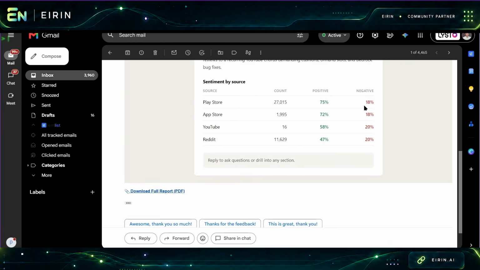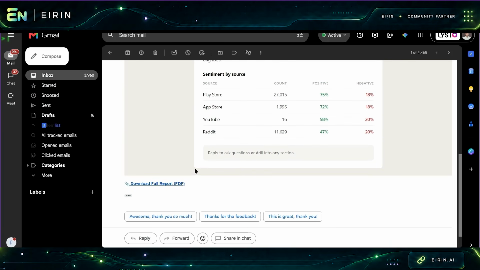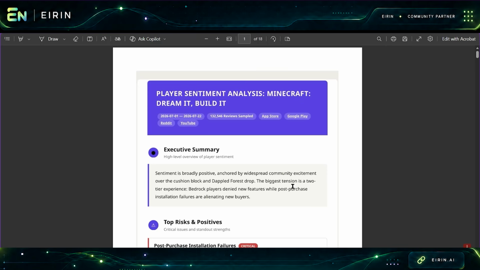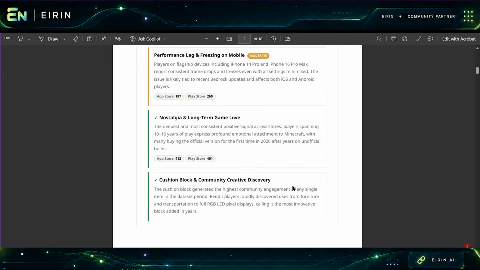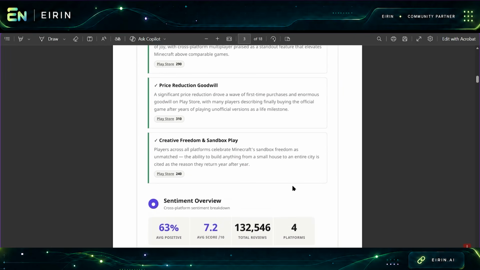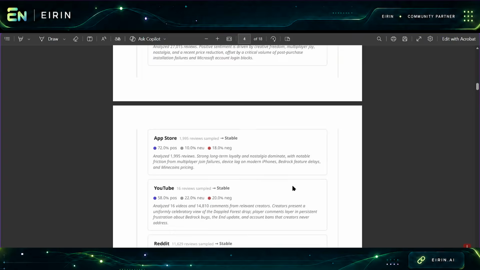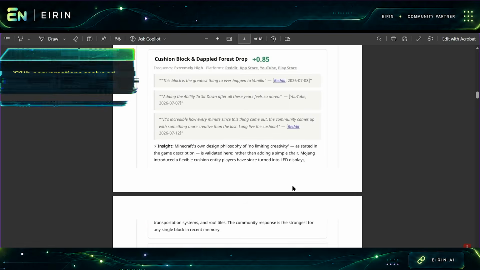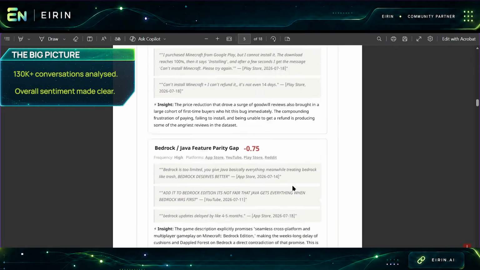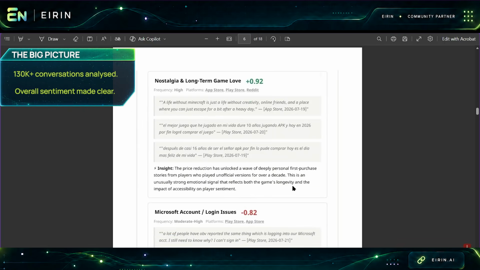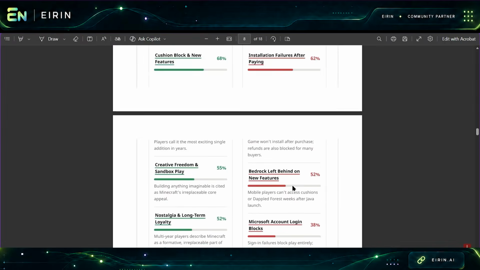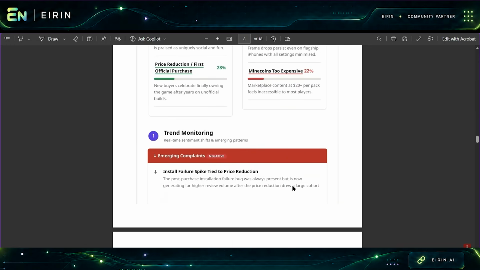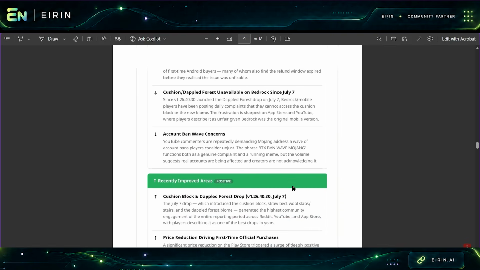It also includes a link to the full report, so let's open that up and take a closer look at what's driving these results. Here, we're looking at Minecraft over the weeks following the 26.3 update. Let's see how players have been reacting to it and what Eirin has picked up. We first get an overall picture of the report. In this case, it analyzed over 130,000 pieces of player feedback across selected sources. We can immediately see that sentiment is broadly positive, with excitement around a new block and biome driving a lot of that conversation.